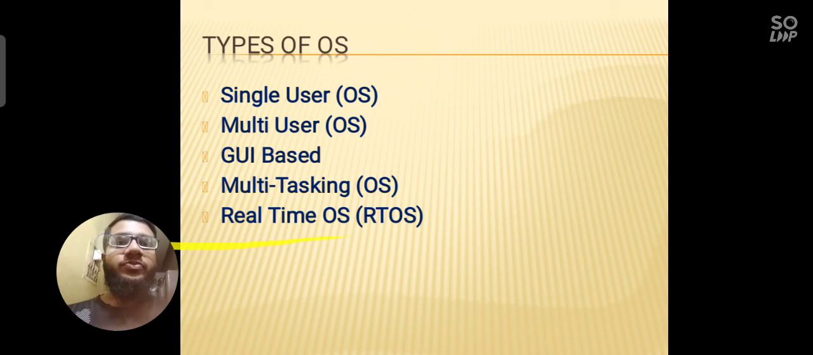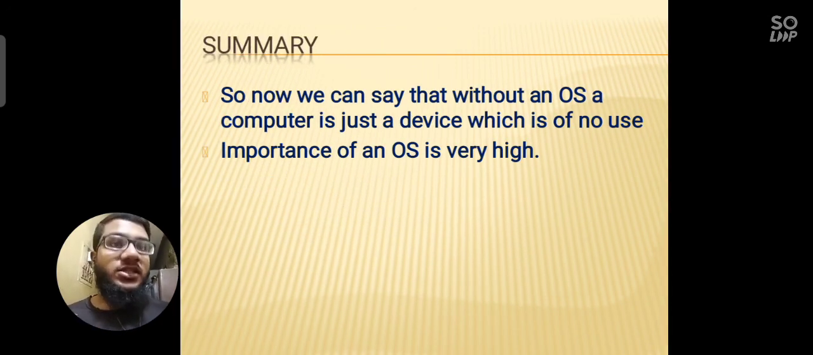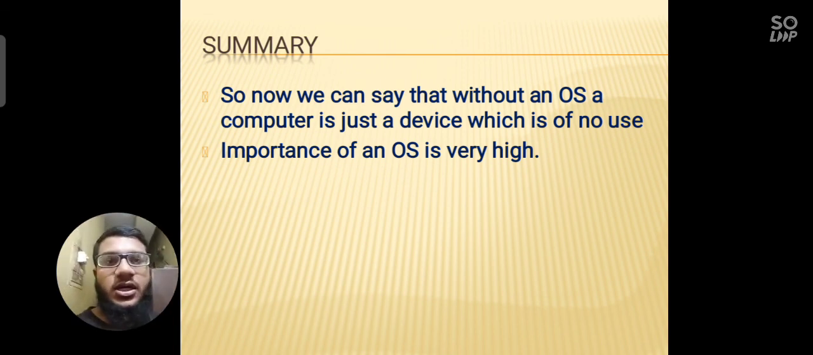Okay. Then the last thing, in summary, we can say that without an OS, a computer is just a device which is of no use. The importance of OS is very high. So I hope that you have understood the concept of OS and what the different things available in OS are, and how OS works. So actually this is the overview.